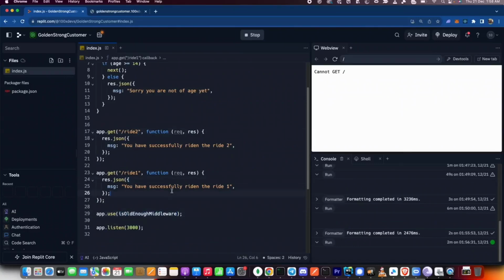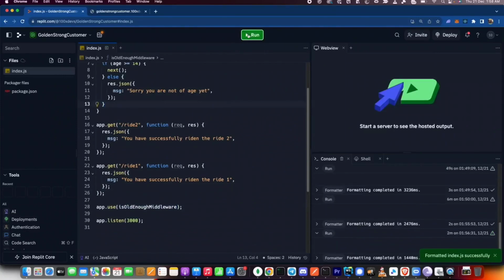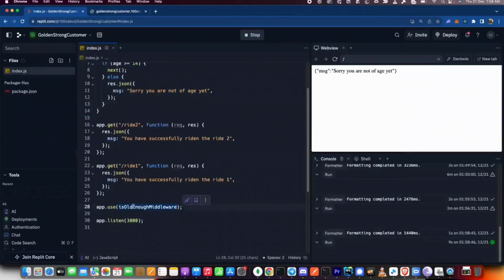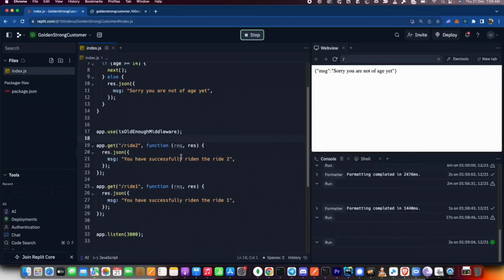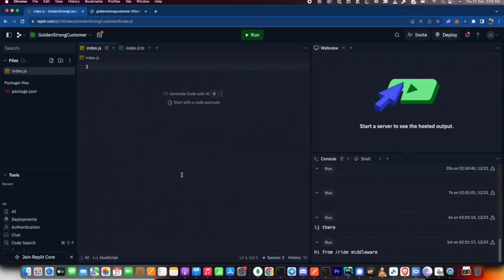We can actually confirm it if you want. Let me save this, stop this, and rerun this. If I go here and send a small age, what does it say? It says you have successfully written the write to, even though the age is just 10. Why is that happening? Because this middleware is no longer being attached to this guy or this guy. But if I paste it here, stop and rerun it, then you will notice the logic is working as expected. Cool.